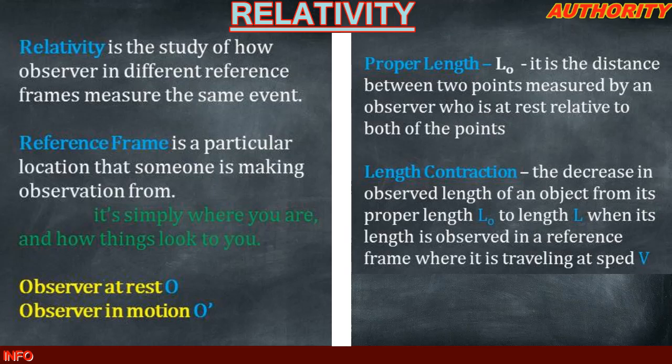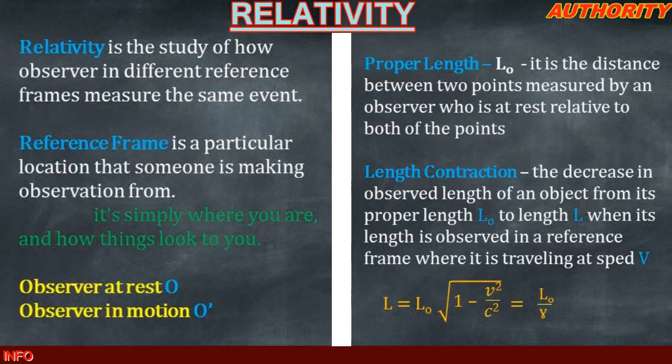Let's say contracted length is L. It can be calculated as the proper length L0 times the square root of 1 minus v squared all over c squared. It's the same thing as saying L0 all over gamma. This gamma is called the Lorentz factor. This is what causes the difference. You get it, right?